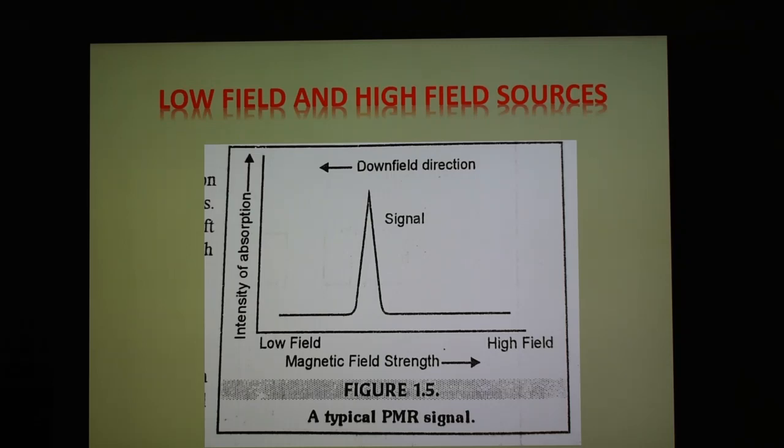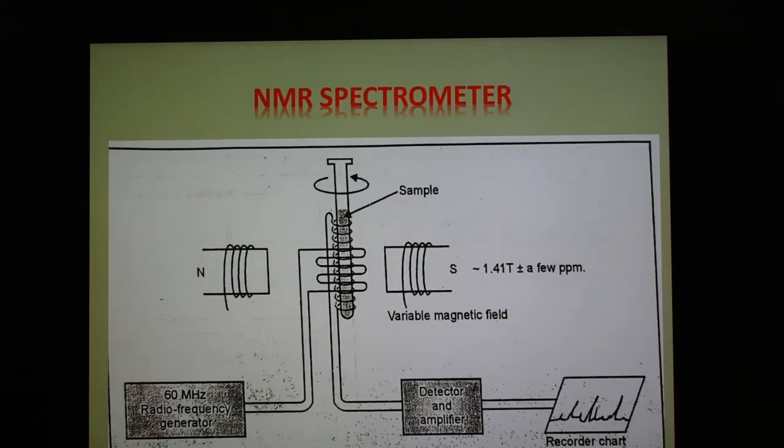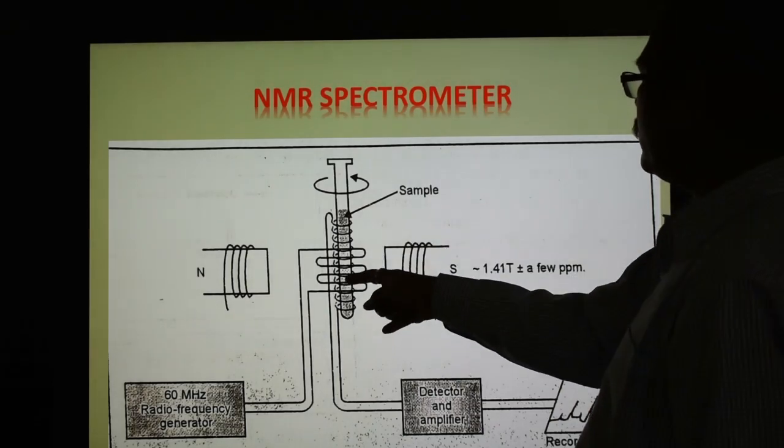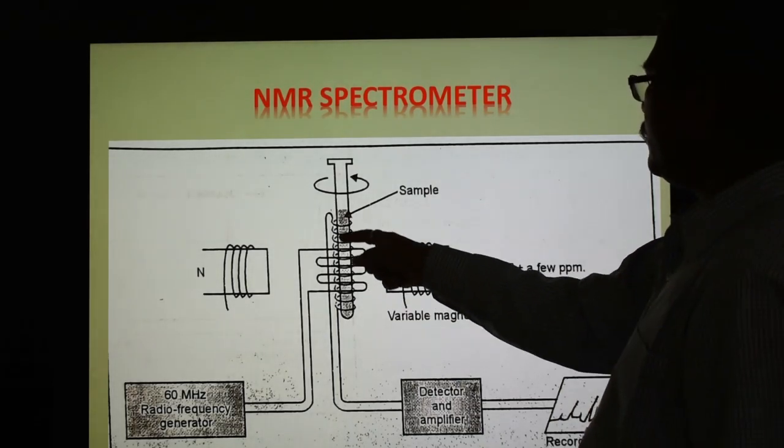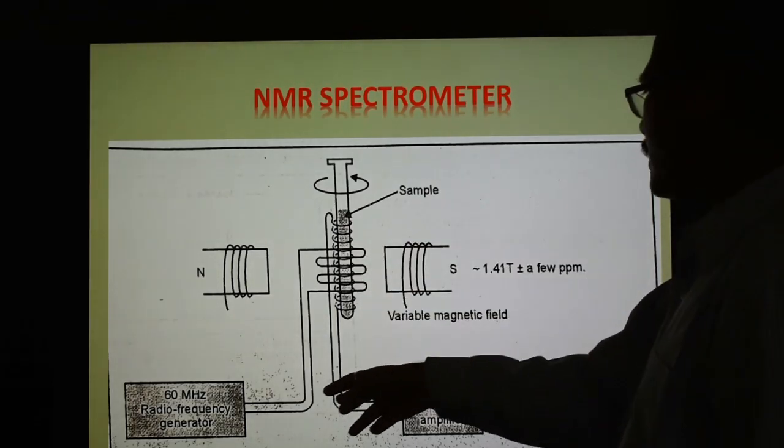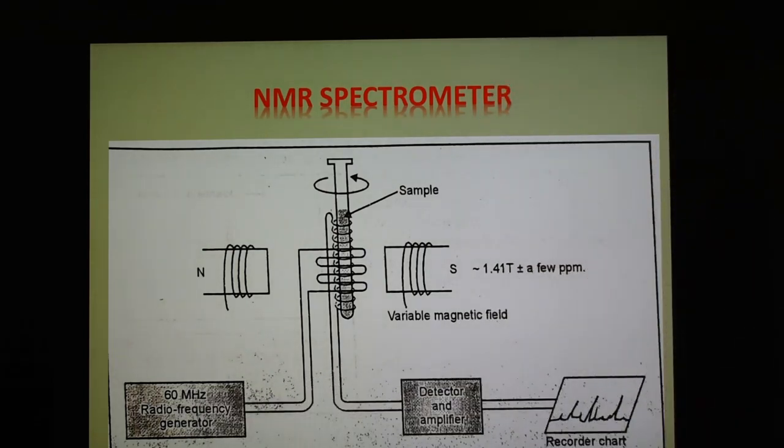In the next slide we are going to see the important part, the instrumentation, which is called the NMR spectrometer. The arrangement is shown in this diagram. Here is the sample, whatever sample we have to measure for its NMR spectrum, and here is a 60 megahertz radio frequency generator.